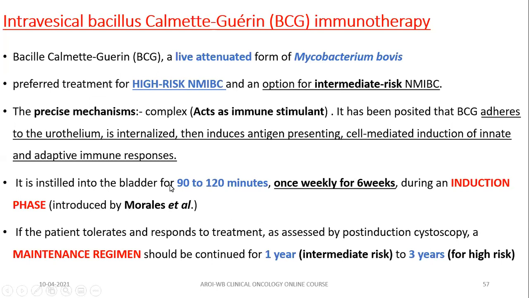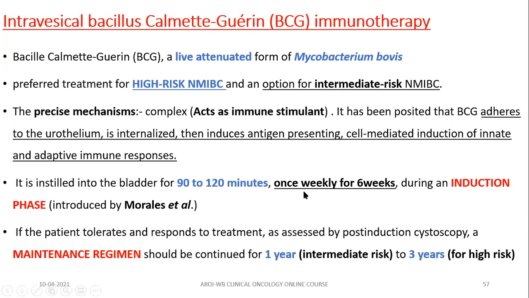You have to ask the patient to empty his or her bladder. Then you should administer onco BCG 120 mg through a rubber catheter or Foley's tube for 2 hours. And every 15 minutes, we have to ask the patient to change his posture, that is from supine to right lateral, then prone, then left lateral, then again supine, every 15 minutes and so on. And you should give it once weekly for 6 weeks as an induction phase.